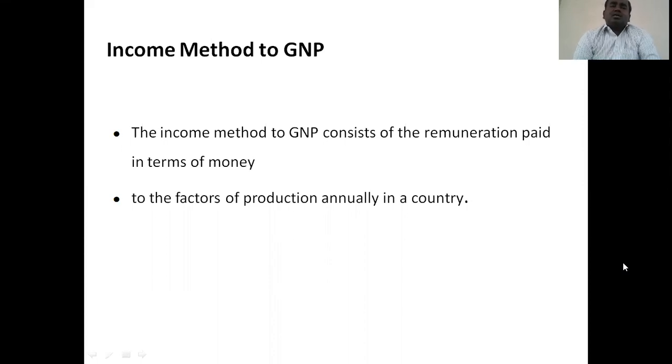So here, as in calculating national income, the approaches for the GNP are the income method, product method, and expenditure method. So let's go with them one by one. The first method is the income method.